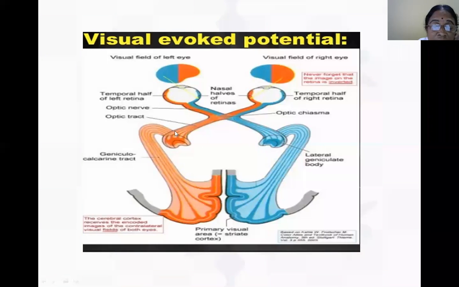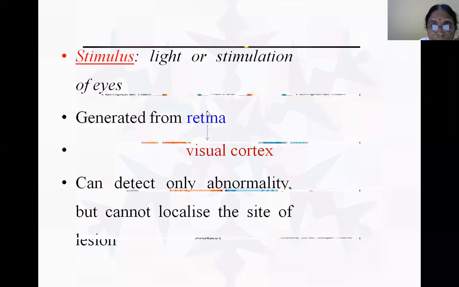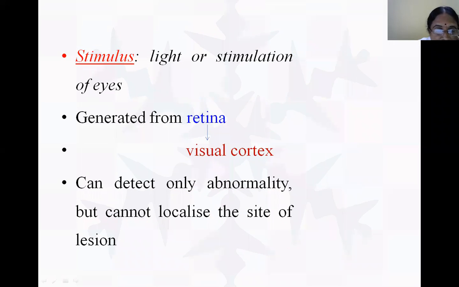Suppose there's any defect, we will come to know there is a defect in the visual pathway. But pinpointing the defect, whether it's here or here or here, is not possible. Then we have to go in for further investigations, like visually evoked potentials.